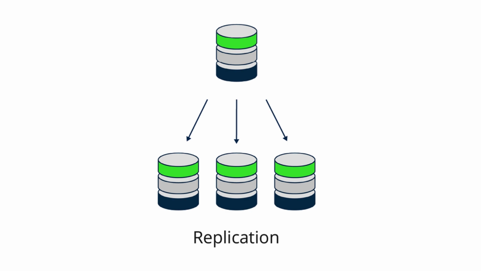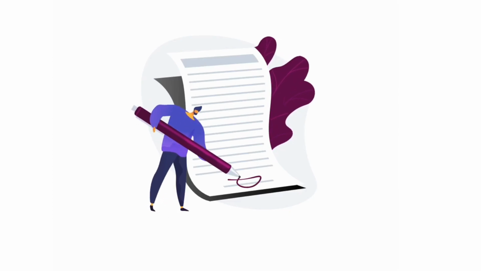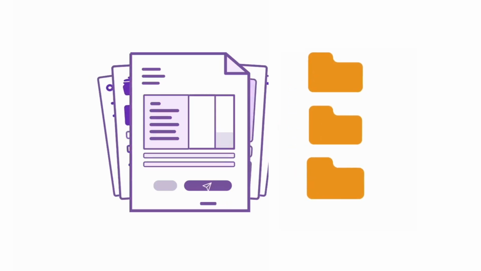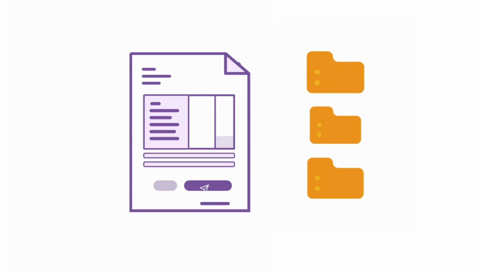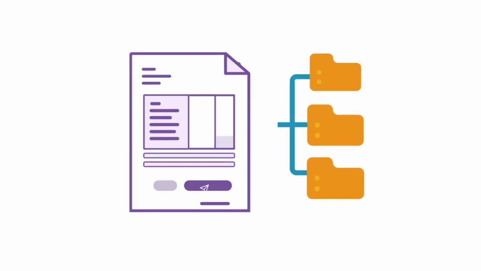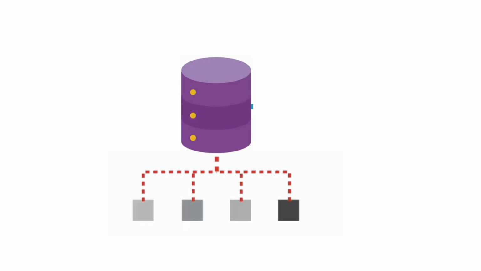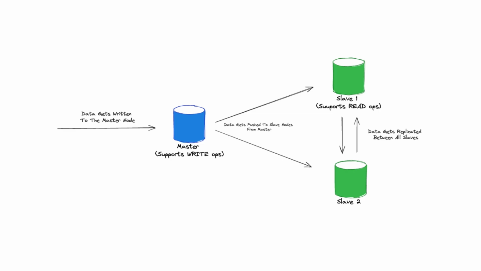Imagine you have a really important document, and you don't want to risk losing it. What do you do? Make copies, of course. Right. Store them in different places just in case something happens to the original. Exactly. Replication is the same concept. But for databases, you create multiple copies of your database and spread them across different servers. One common approach is the master-slave model. You have one master database that handles all the write operations, like adding new user profiles or posts. Then you have multiple slave databases that are essentially synchronized copies of the master.